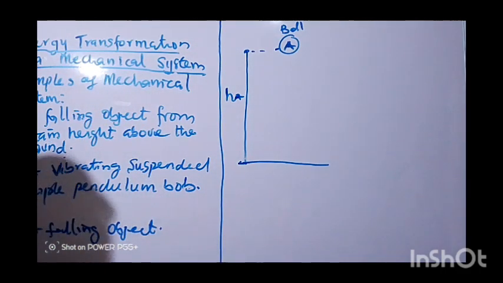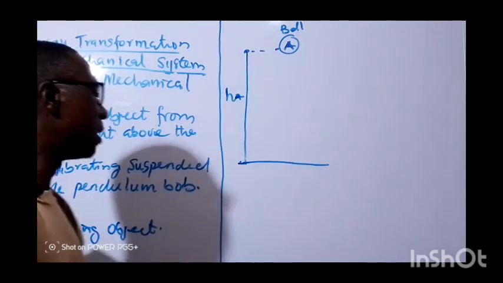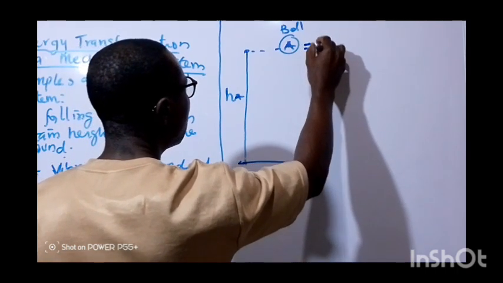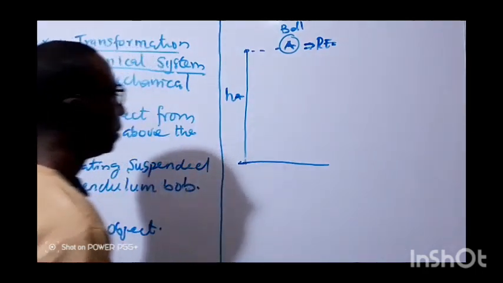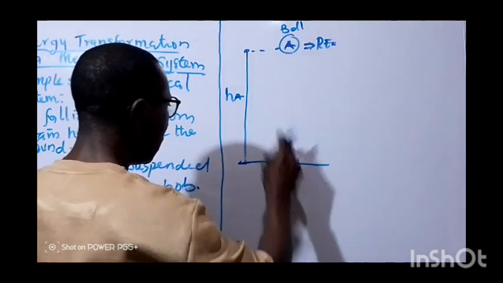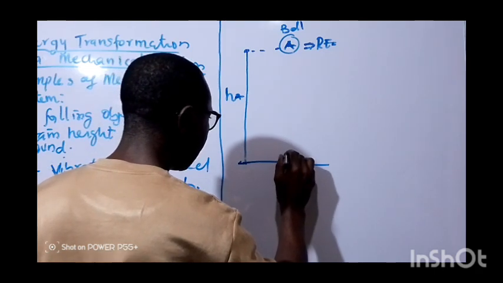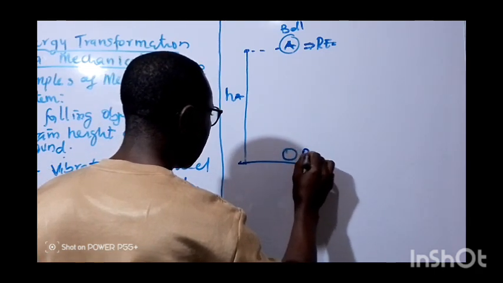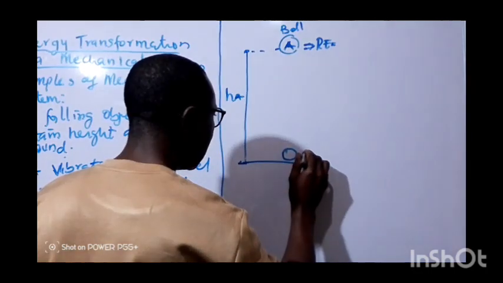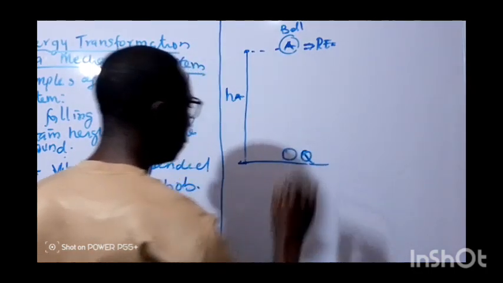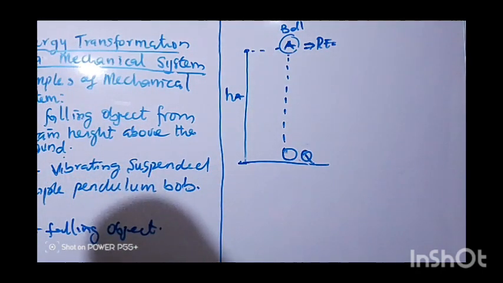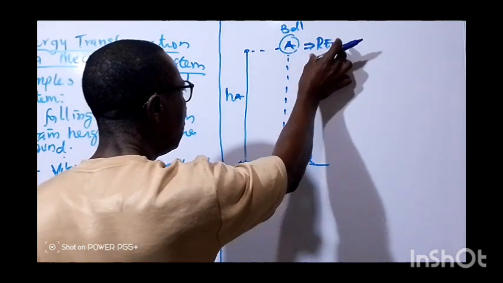The first thing we are going to look at, if the ball falls freely to the ground, at this particular point, the total energy here will be equal to potential energy, P. And when it falls freely, let's say this is A, from here to here, let's call it point Q. When it falls from here to here, the total energy at point A is potential energy.